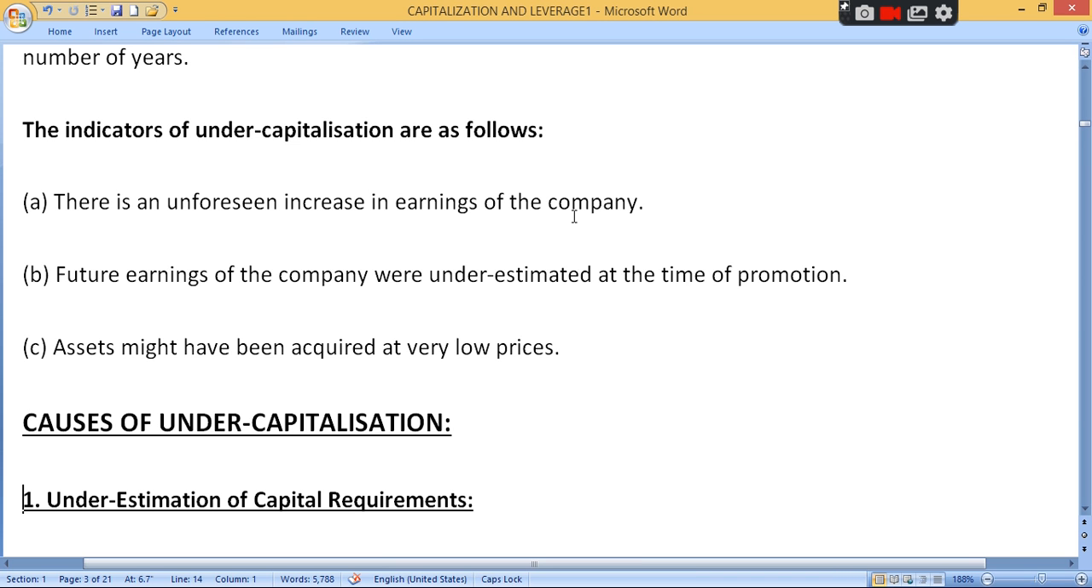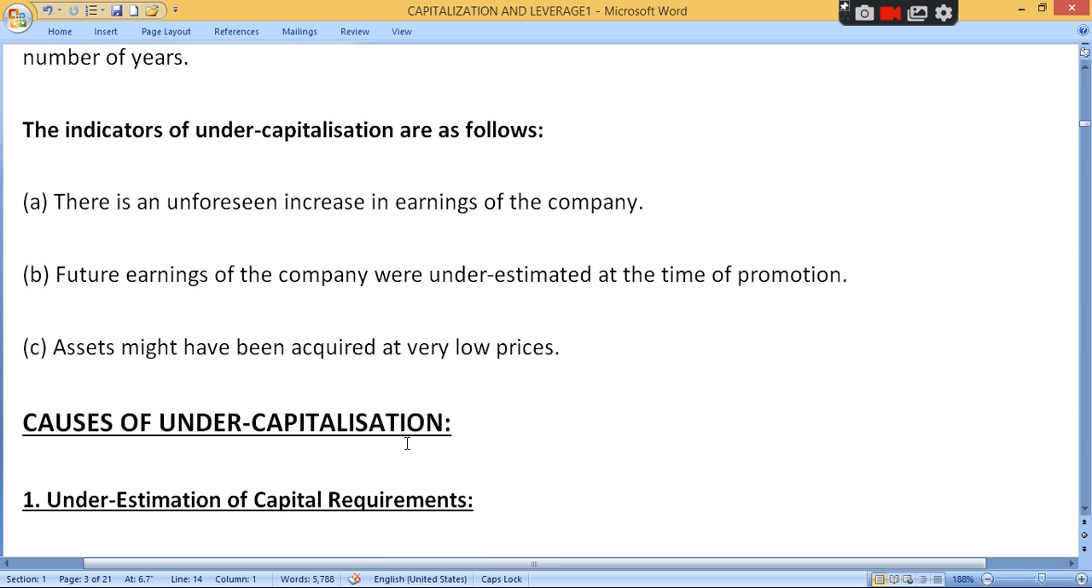કંપનીએ જેટલું capitalization એટલે total capital investment, clear. So કંપનીએ જેટલું investment કર્યું હોય એના કરતા પણ કંપનીની earning વધુ હોય એને કેવી situation કહેવાય? Under capitalization. So here is increasing earning, clear. Future earning of the company were underestimated at the time of promotion, clear. So you have to in future underestimation, clear.